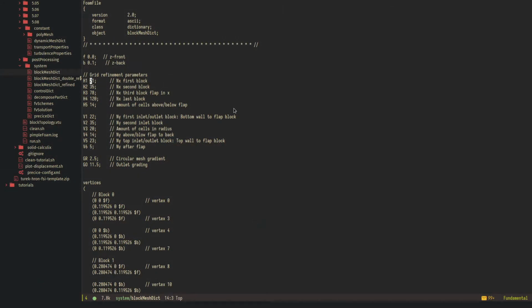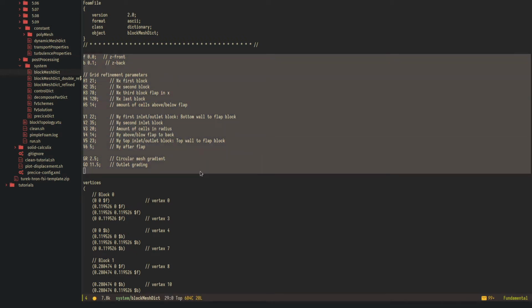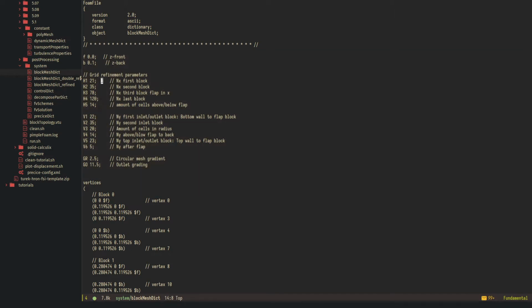So let's have a look at what this looks like in the mesh. In this top block, we have a few parameters and variables defined. We have coordinates for the front and the back in Z direction. We have a number of parameters, h1 to h5, for cell numbers. So they are cell numbers, the amount of cells in different directions.